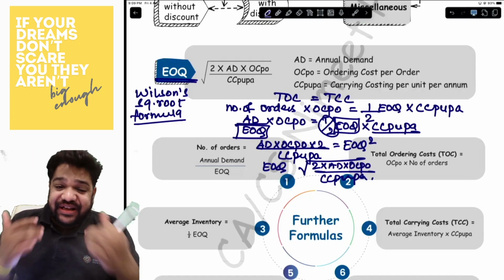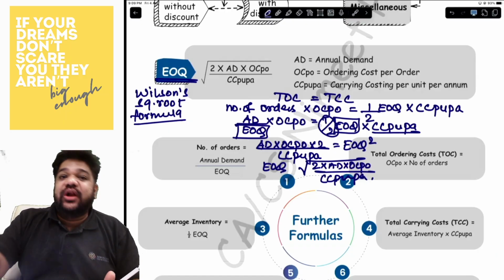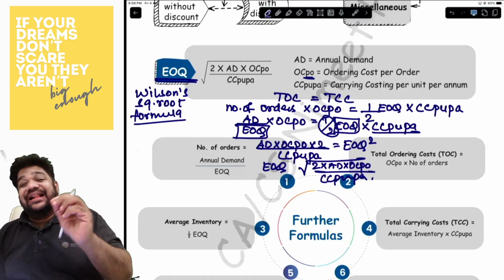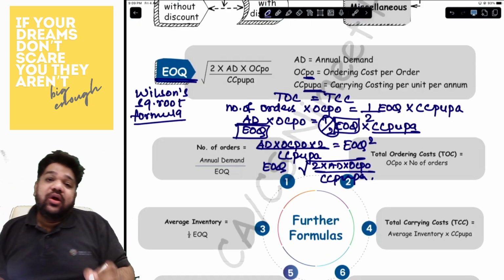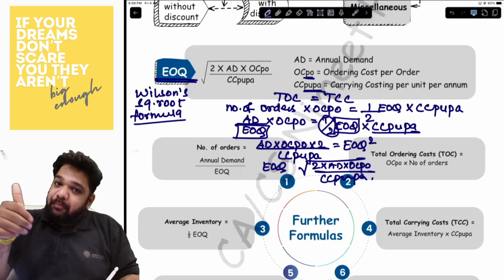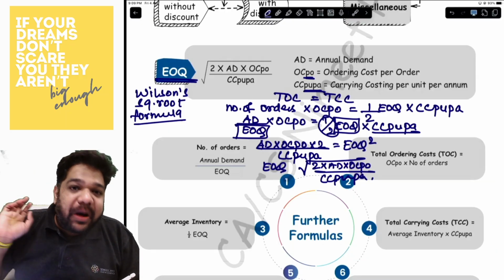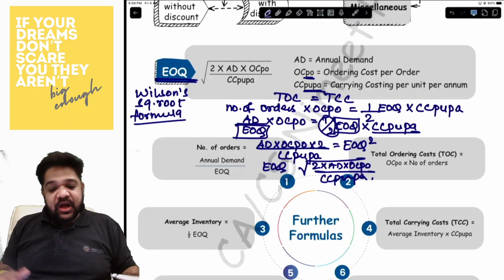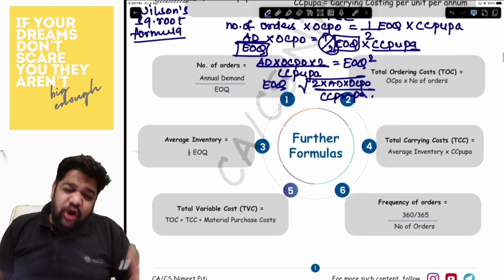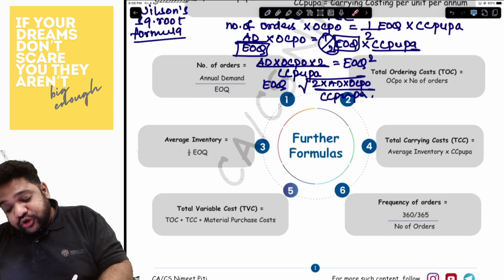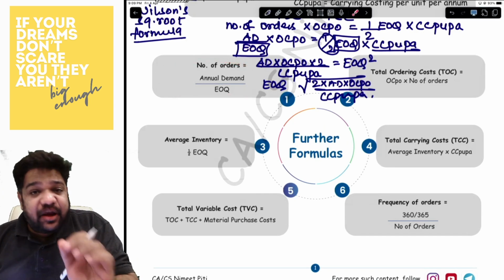So how do we remember that the demand has to be annual, the ordering cost has to be PO, that is per order, and the carrying cost has to be PUPA? So PO PUPA. PO is per order, PU is per unit, PA is per annum. So PO PUPA, and that is your formula. Once you have the formula, there are a lot of smaller formulas as well, which I have recorded over here. So you have number of orders as AD upon EOQ.